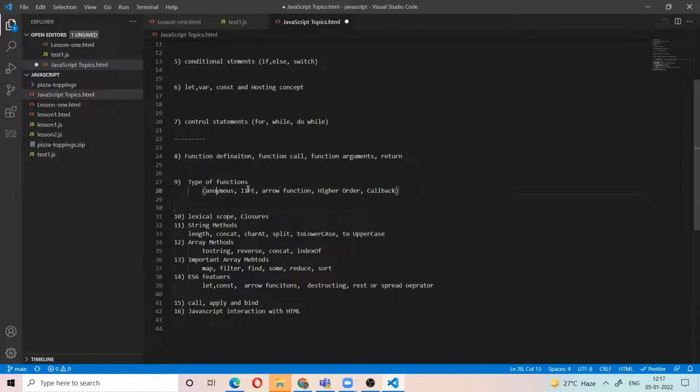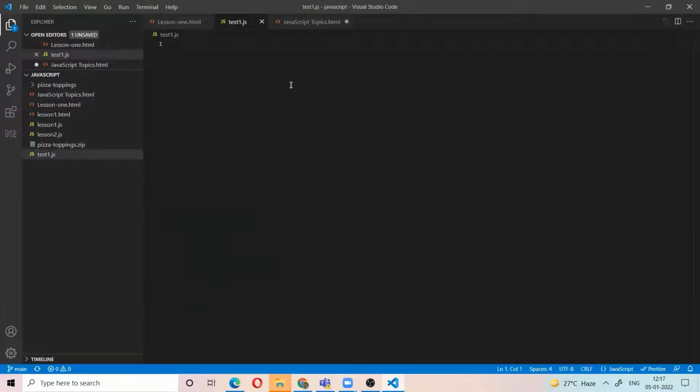So I covered IIFE, higher order functions, and now the arrow function. Arrow function is also one of the latest ES features. For example, I have the function test with x, returning x plus 2.